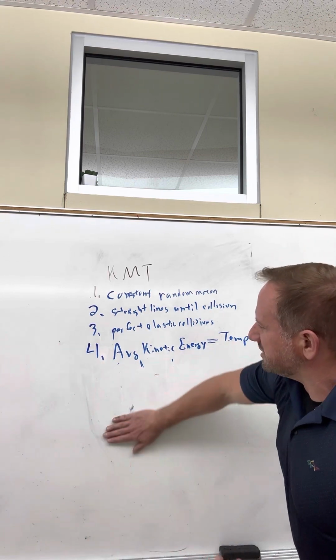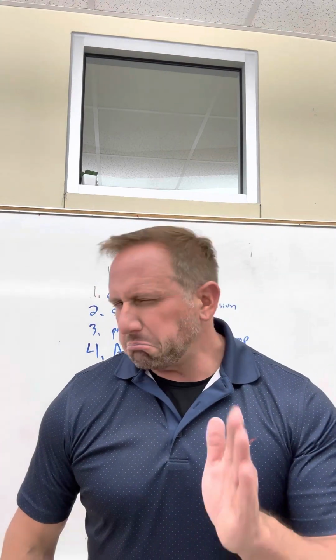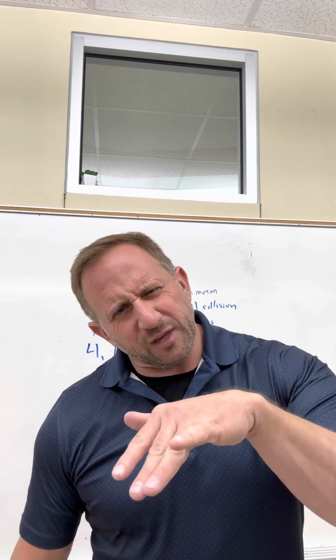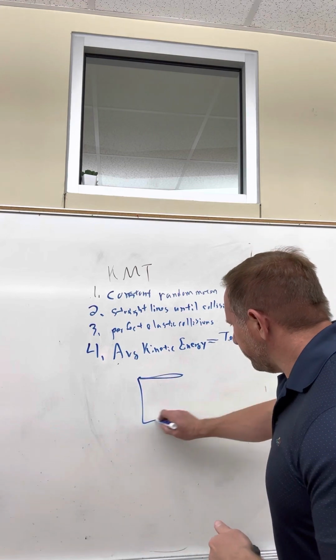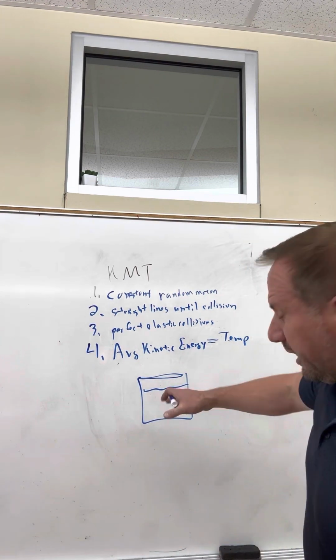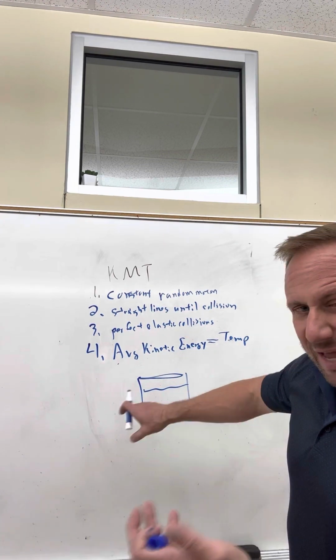So whenever we look at temperature, don't think it's just the kinetic energy of a sample. Not all particles are moving the same. It's the average kinetic energy of a sample. One way to remember that is if you have some water here, it has a certain temperature.